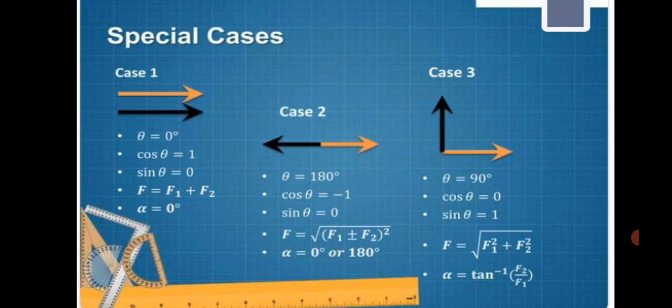Case 3: theta equal to 90 degree, cos 90 degree equal to 0, sin 90 degree equal to 1. So the resultant of the force is F equal to root of F1 square plus F2 square, and then alpha equal to tan inverse F2 divided by F1.